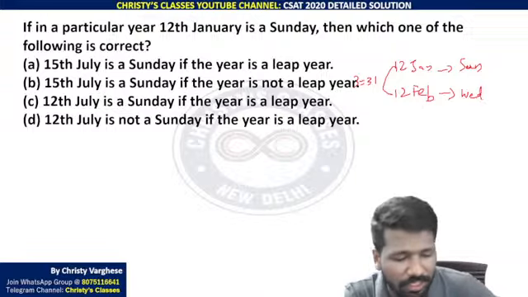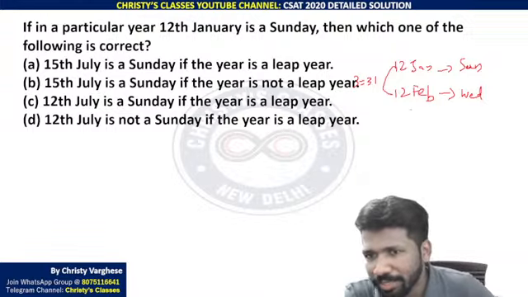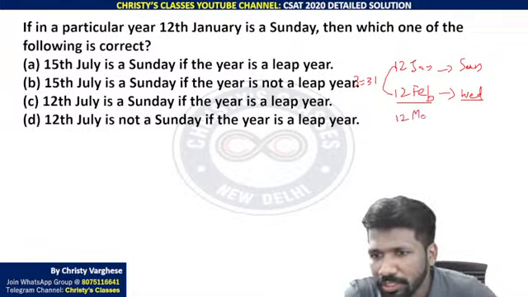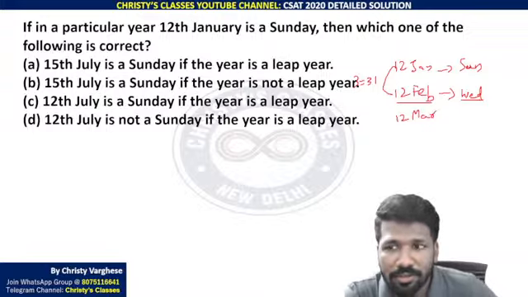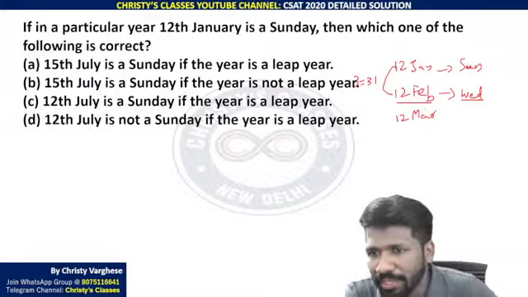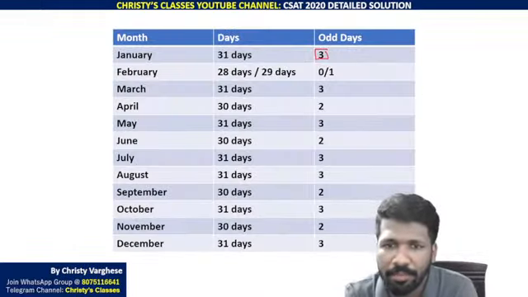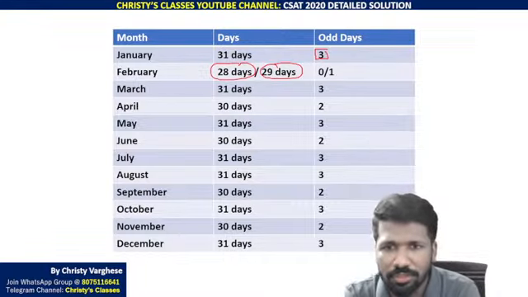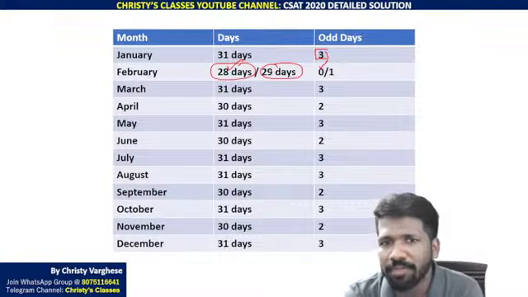Just to make you understand, I am writing each step. You don't have to do it this way. I will tell you the shortcut after this. Now 12th Feb to 12th March. Here you should be careful. According to leap year or non-leap year, the answer will vary. February can be leap year or non-leap year. Leap year means 29 days, normal year means 28 days. So if it is a normal year, 0 odd days because 28 is a multiple of 7.